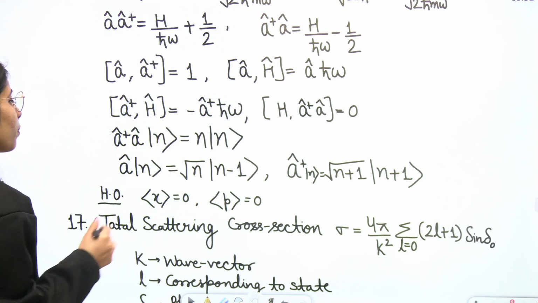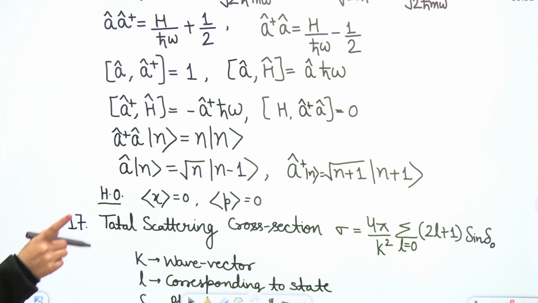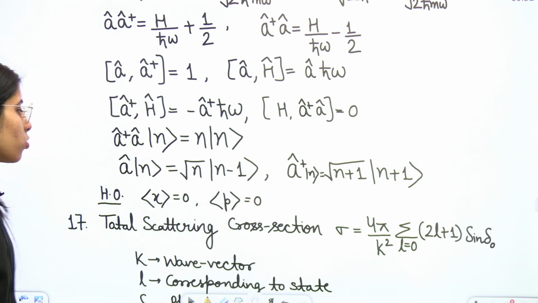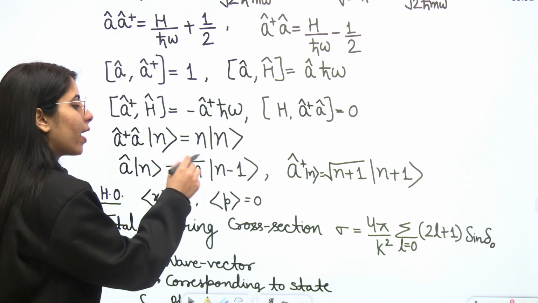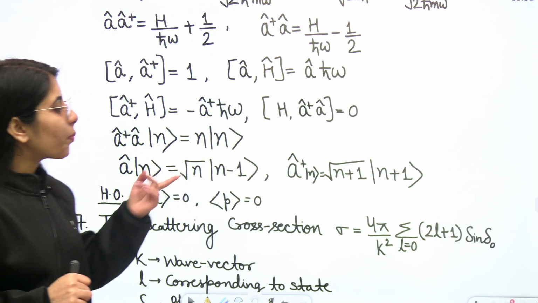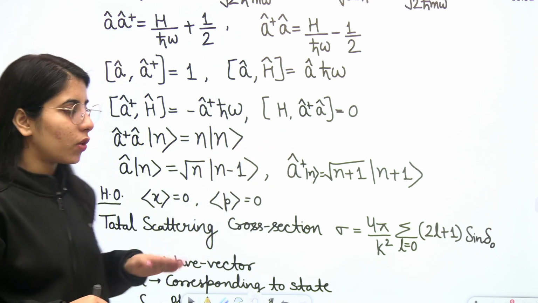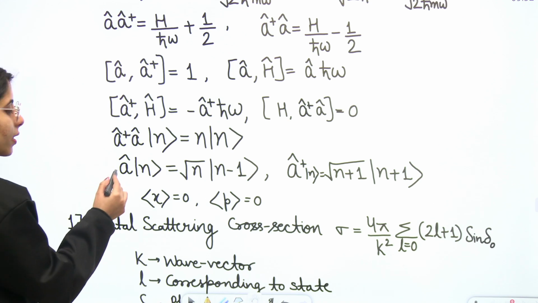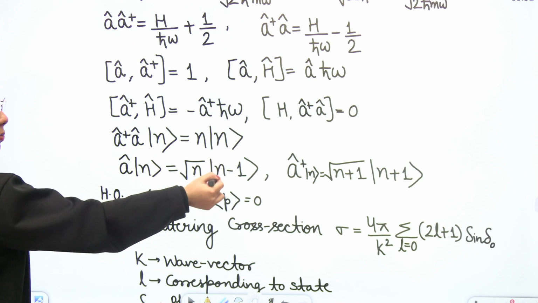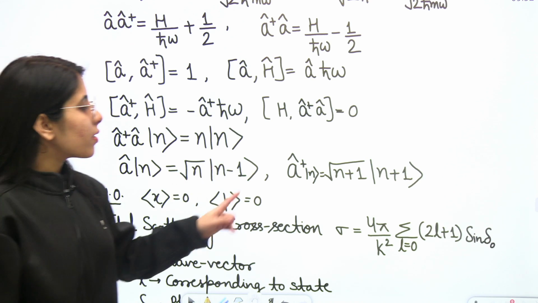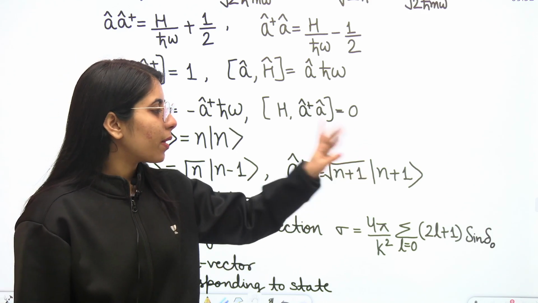Next point, A is the lowering operator, and A dagger is the raising operator. When you operate A on the nth state, you will get root n times the state n minus 1, while when you operate A dagger on the nth state, you will get root n plus 1 times the state n plus 1. Here you can see the lowering operator is lowering the state: the nth state has become n minus 1. The raising operator is raising the state: the state was n, but now it has become n plus 1.